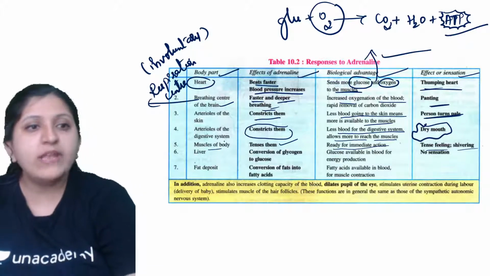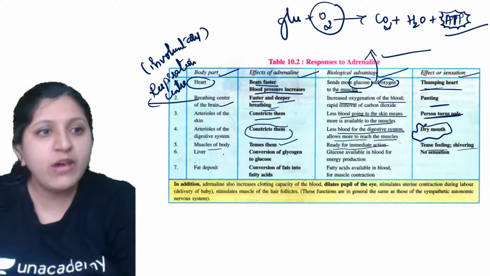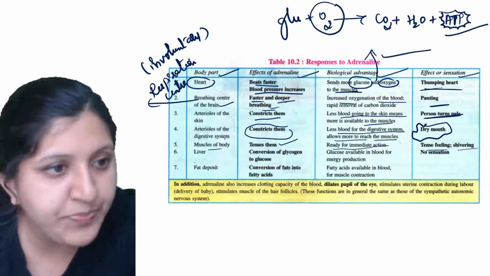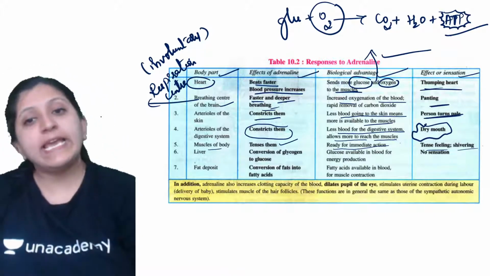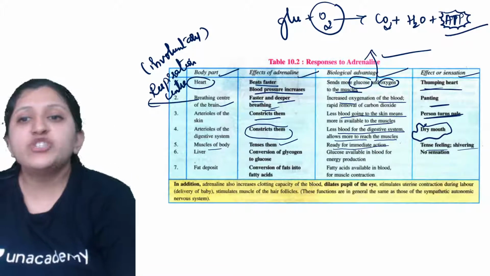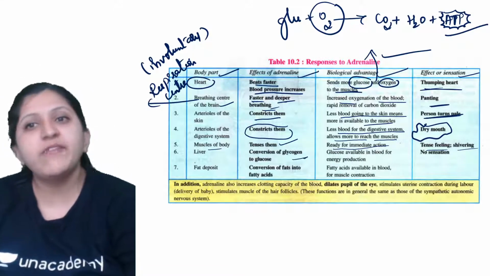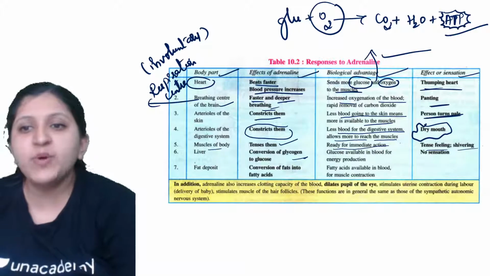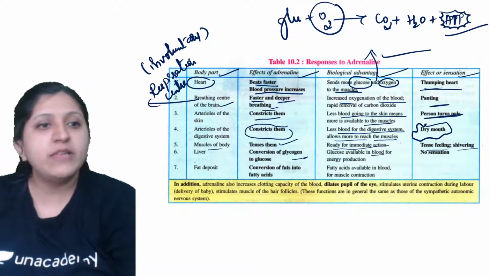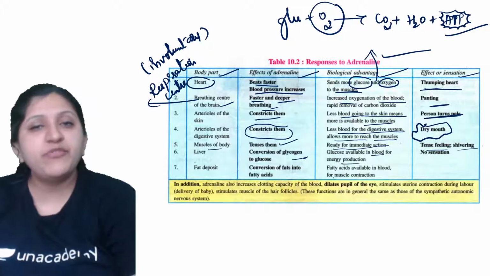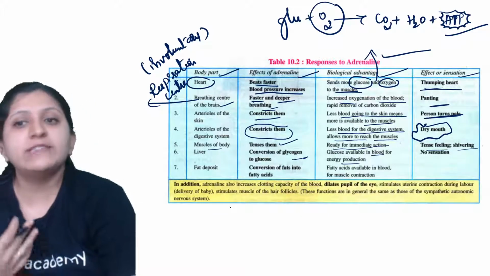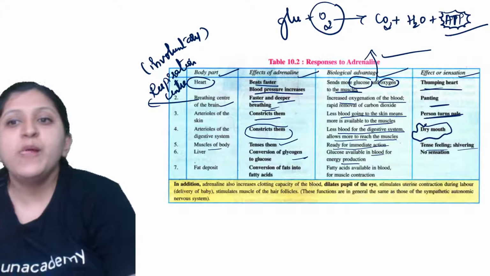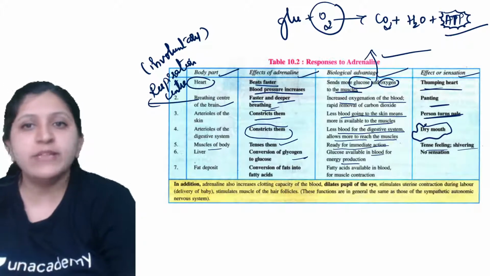Now the next one is the liver. In case of the liver, the conversion of glycogen to glucose is required, as glucose is required by the body. So glucose is available in the blood, mainly for energy production.